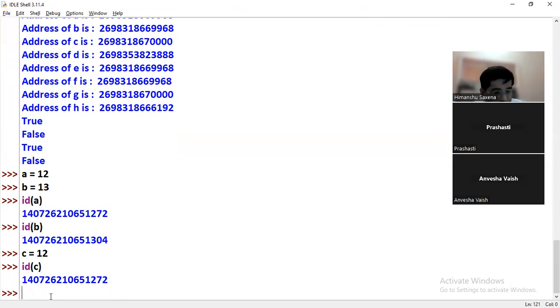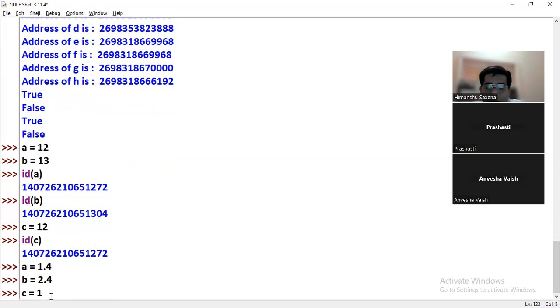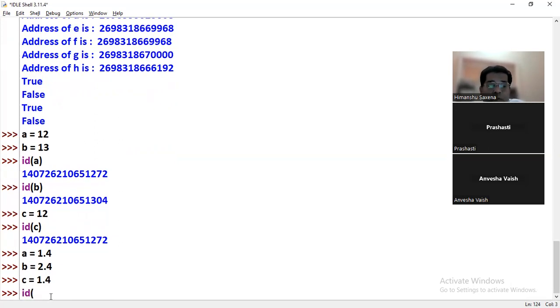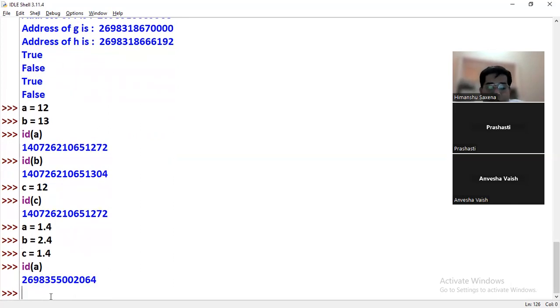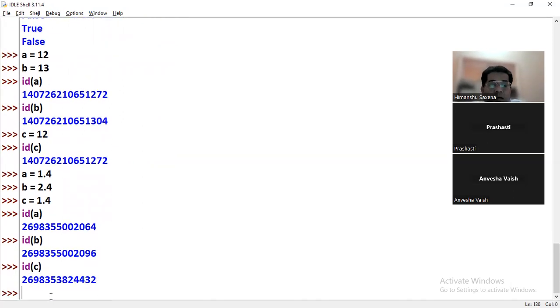Okay, fine. Now in case of float values, again I am checking: A is equal to 1.4, B is equal to 2.4, and C is equal to 1.4 again. So I just want to see the results. For A, the address is 064. In case of B, it will be 096. And in case of C, I think it will come the same here. The address is 432. Now in case of float values, the addresses are different here.